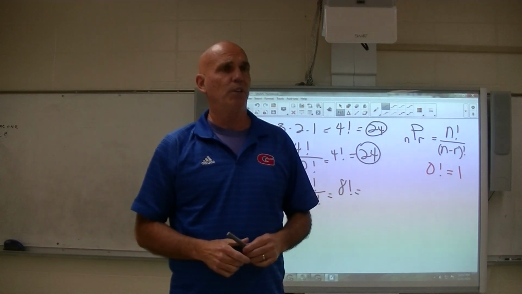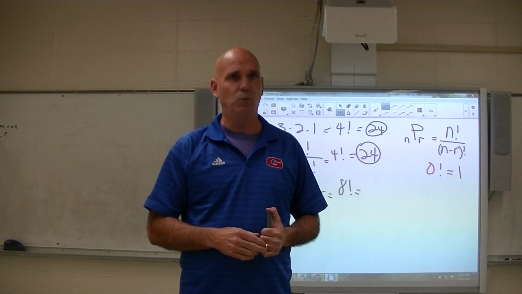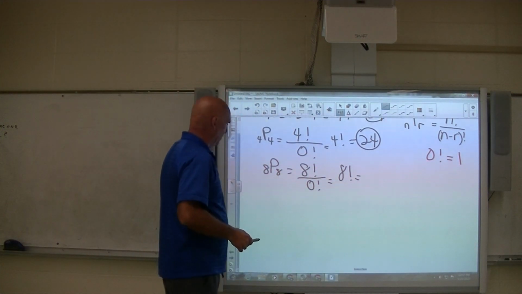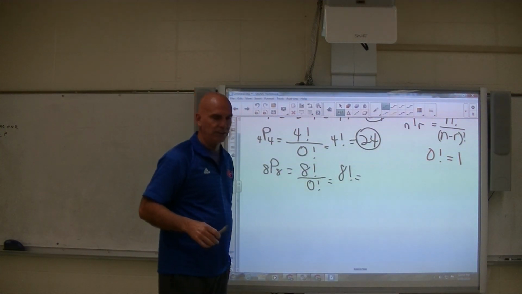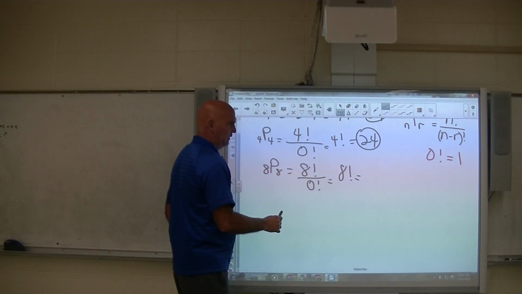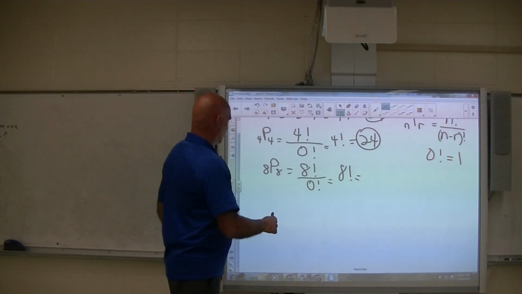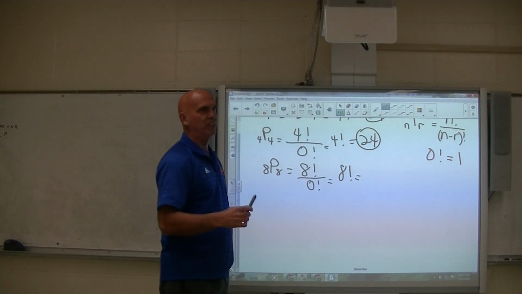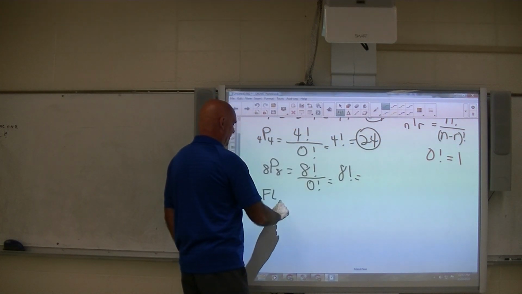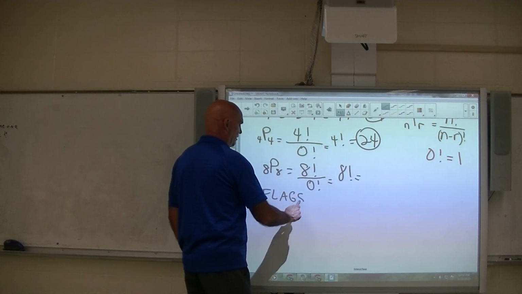All right, so what kind of things are we talking about? Let's talk about some real life stuff right here. Let's say you want to look at the different ways that you could unscramble the letters in a word. So I'm trying to think of a word that doesn't have repeated letters. So like a flag, okay? Flags, how about more than one flag?